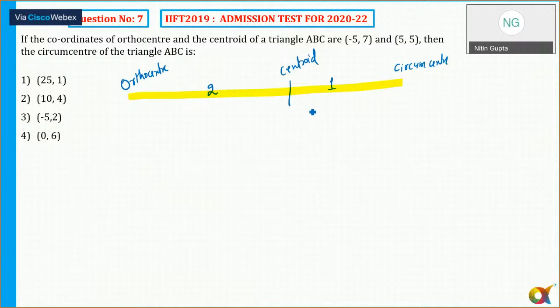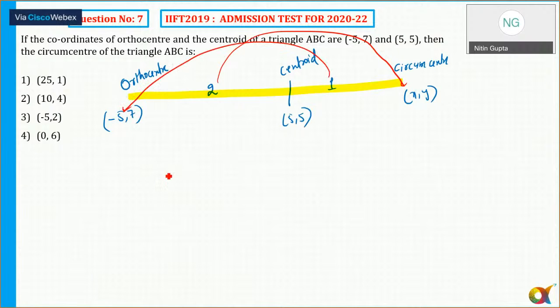Now the coordinates are given here. The coordinates of the orthocenter are -5, 7. And the coordinates of the centroid are 5. Then the circumcenter of the triangle, that I need to find. So assume the circumcenter is x, 1, and the centroid is 5. So I need to apply the section formula. So you always do it like this: this is 2 into x and this is 1 into x.